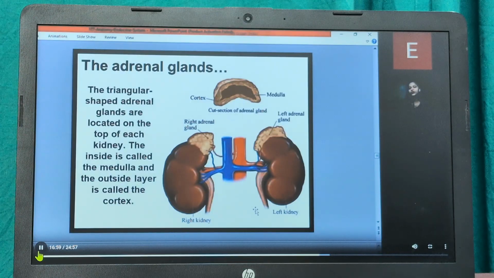Now coming on to the adrenal gland. The adrenal glands are triangular shaped and are located on top of each of the kidneys. You can see a cut section of the adrenal gland on the left and the right kidney. It has a cortex and a medulla. The inside is called the medulla and the outer layer is called the cortex, in the right adrenal gland as well as the left adrenal gland.